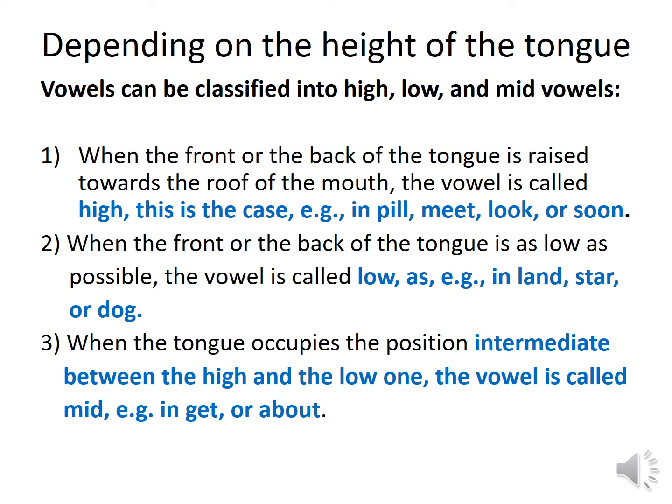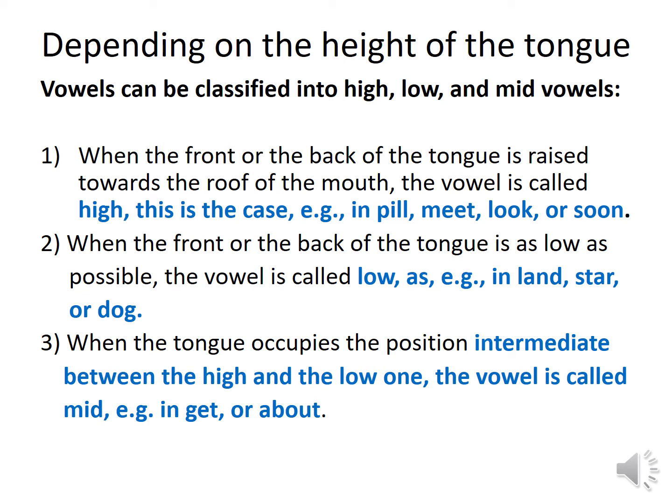Number 2, when the front or back of the tongue is as low as possible, lower down, we pronounce the low vowels, in lamb, star, or dog. When we pronounce these words, the tongue is lower down, front or back of the tongue, both we can say. In lamb, the front is lowering down. Star or dog, the back of the tongue is lower down.